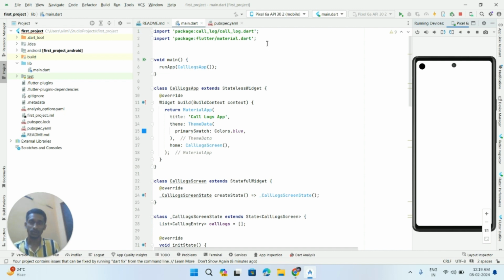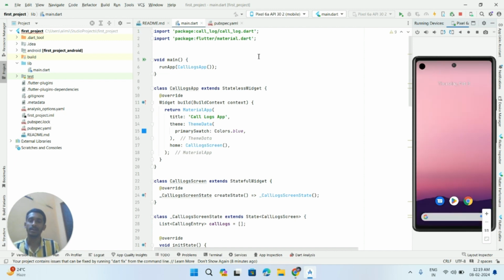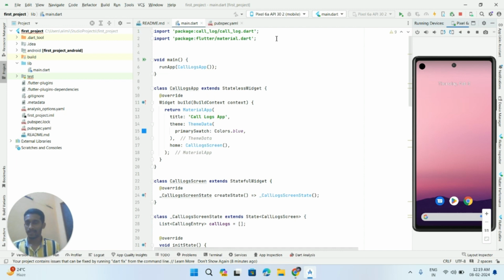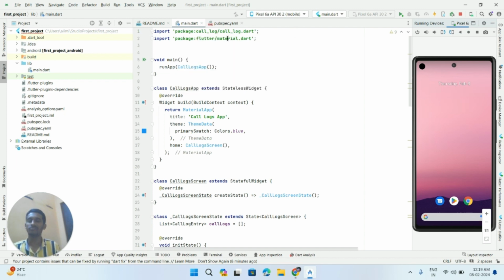Here I am importing two packages, the call log package and the Flutter package. The call log package is used to request and access permissions from the user for the call logs. The Flutter package is imported for implementing the UI elements, the widgets.